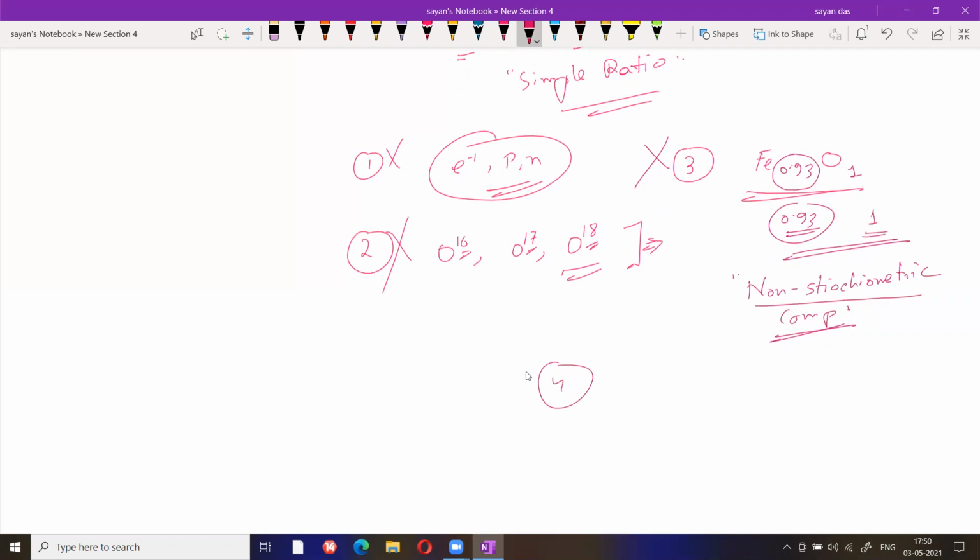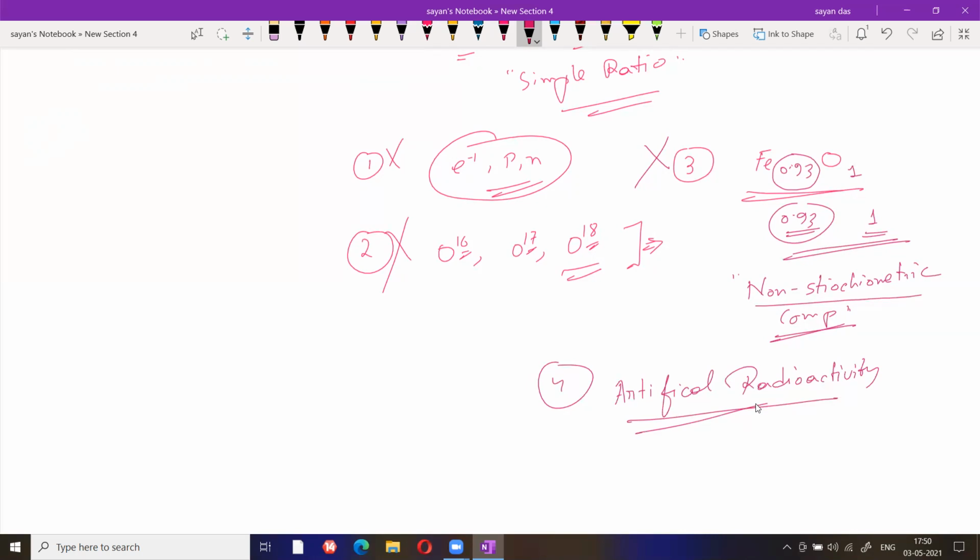Fourth one is atom can never be created, never be destroyed, but atoms can be created by the artificial radioactivity method. Now what is artificial radioactivity? Some heavy atoms can be bombarded with radiation such as alpha ray, gamma ray or beta ray.